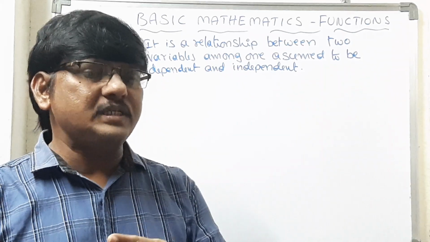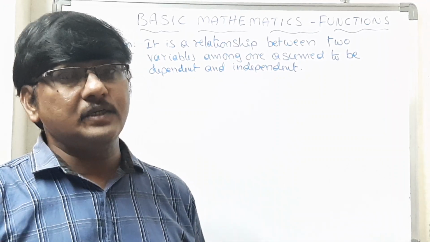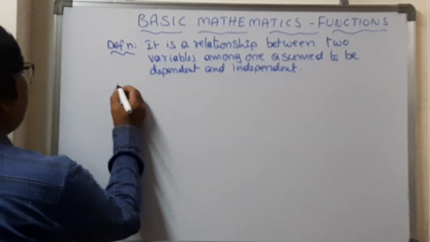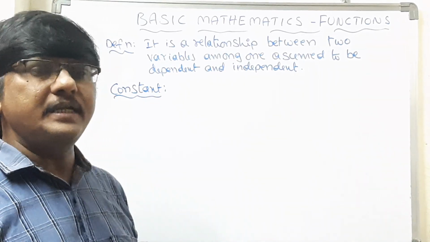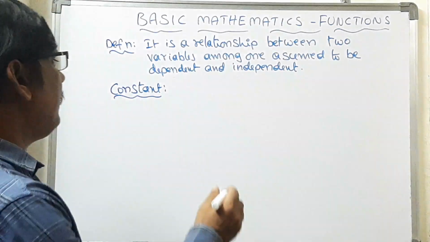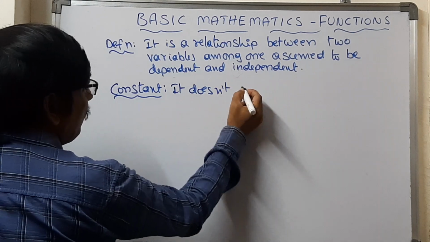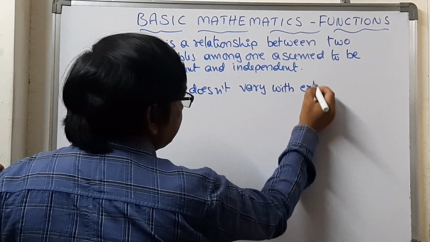Now, before learning about dependent and independent variables, let us discuss a few new terms. The first one is constant. What is meant by a constant? A constant is that which does not vary with external factors. It means all the time it is constant.